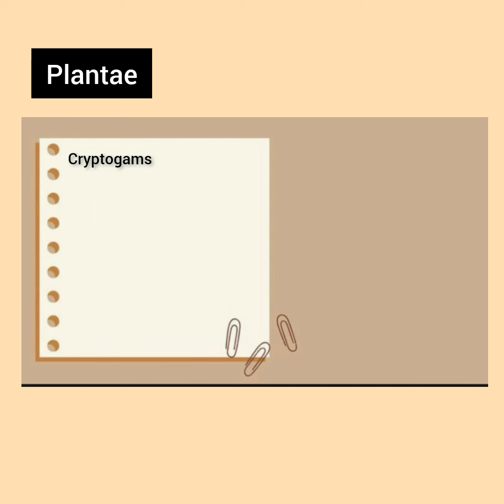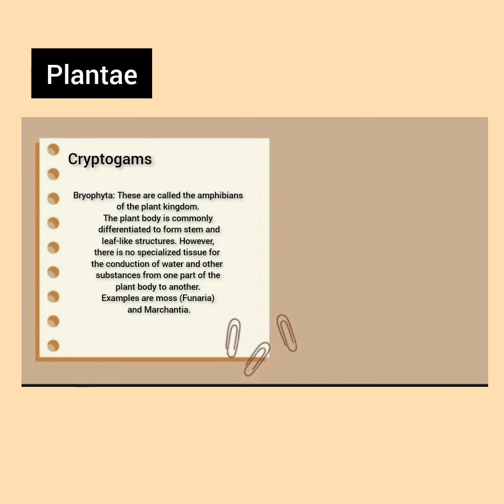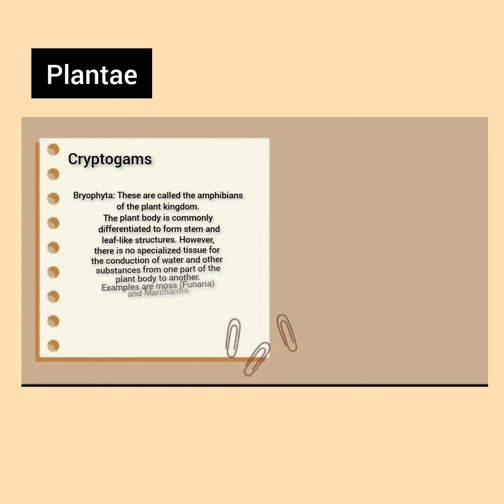Bryophyta. These are called the amphibians of the plant kingdom. The plant body is commonly differentiated to form stem and leaf like structures. However, there is no specialized tissue for the conduction of water and other substances from one part of the plant body to another. Examples are moss and marchantia.